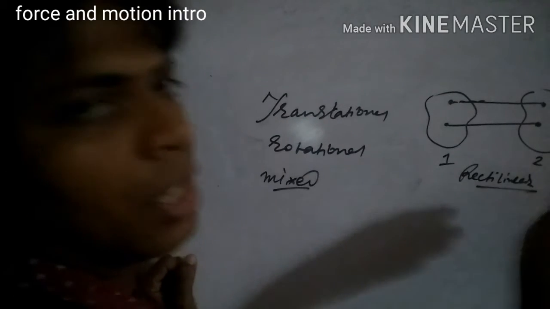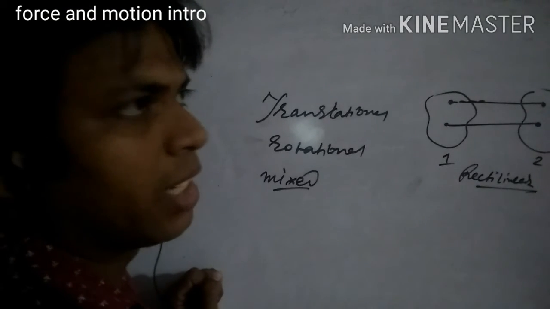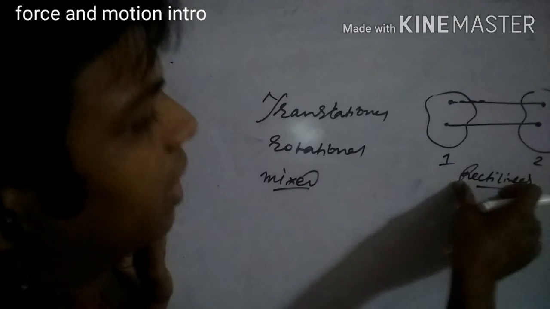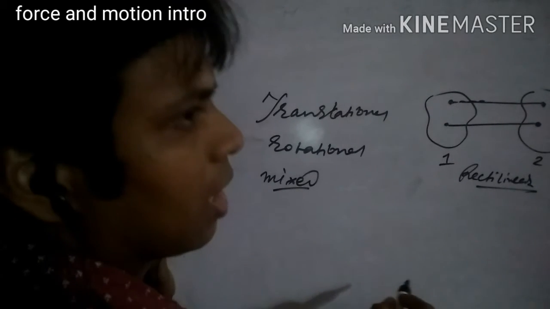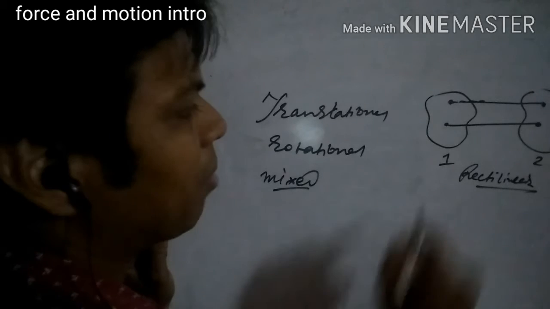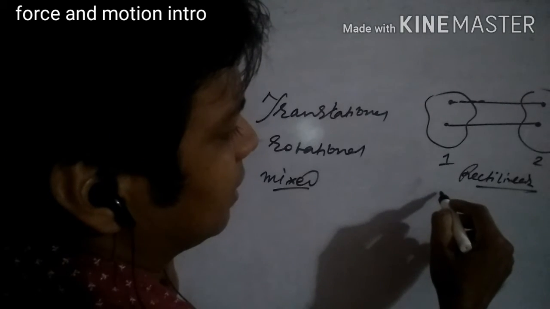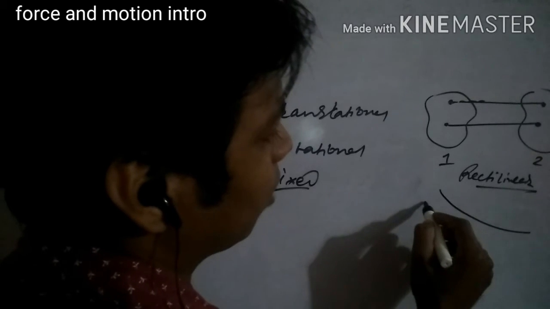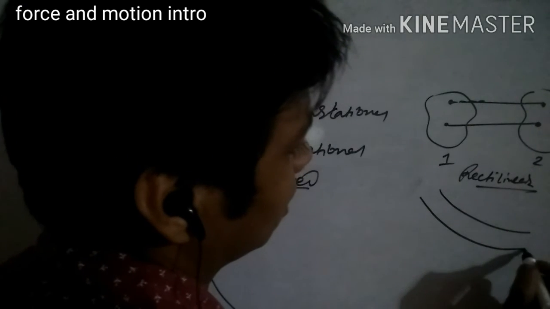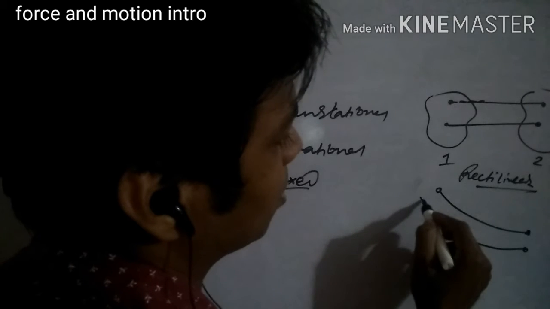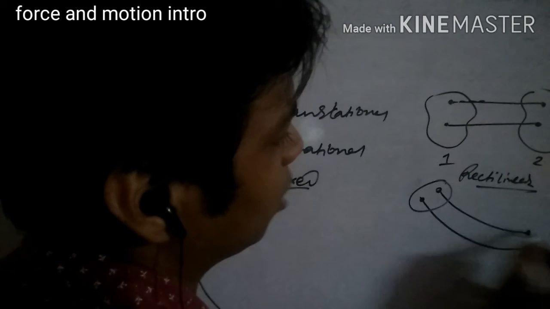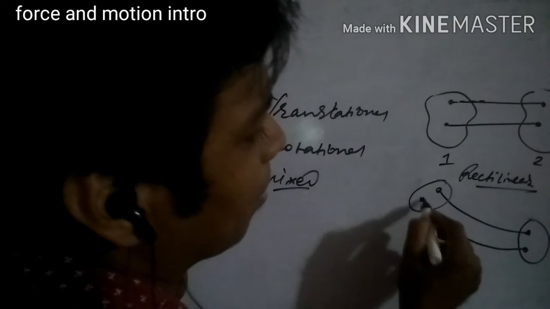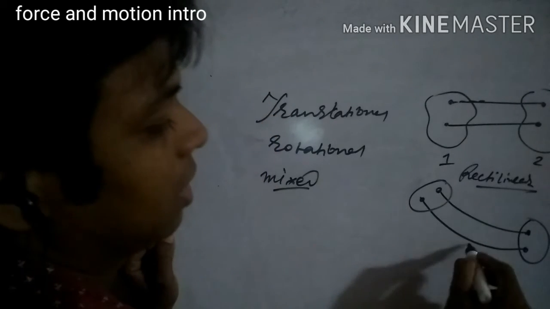A bus moving on a straight road in a straight direction gives rectilinear translational motion. And for a merry-go-round, the lines from particle to particle, position 1 to position 2, are parallel in such a kind.